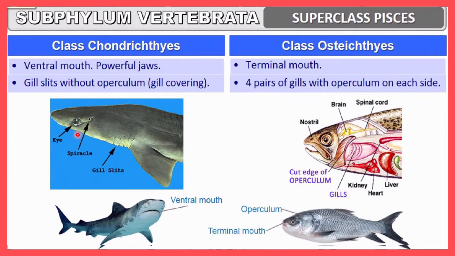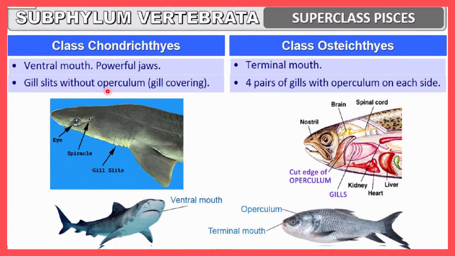Let me discuss other points. Here a ventral mouth will be observed, and powerful jaws are there. As I told you, they are predators, and that's why powerful jaws play a very important role during predation. If you compare it with Osteichthyes, there you can see a terminal mouth. The terminal mouth is at the anterior side, not the ventral side.